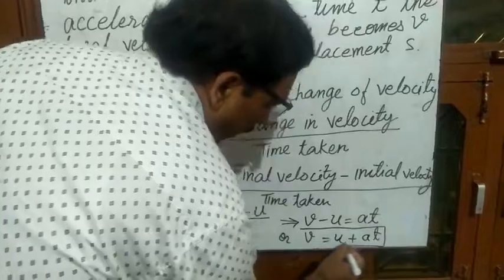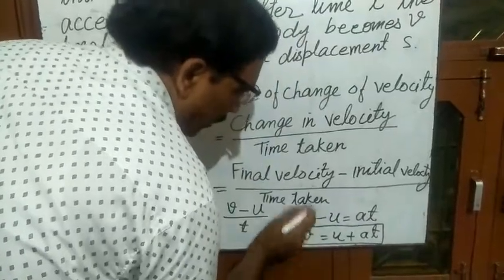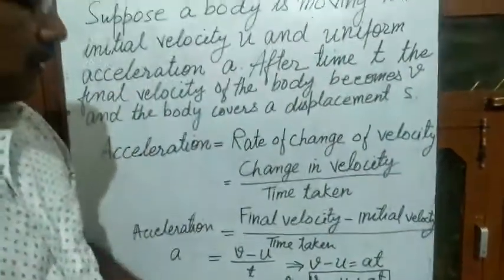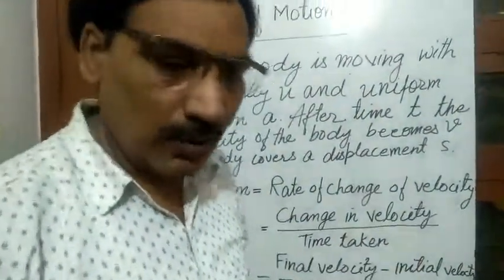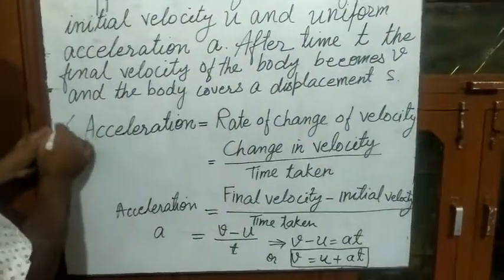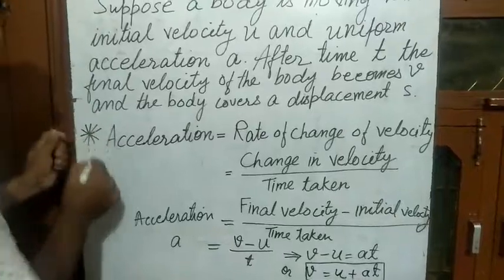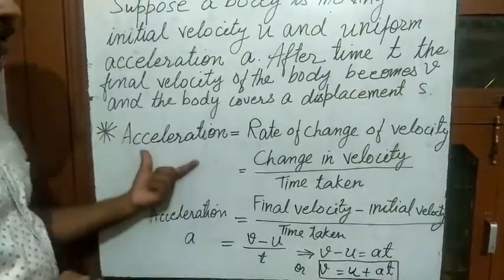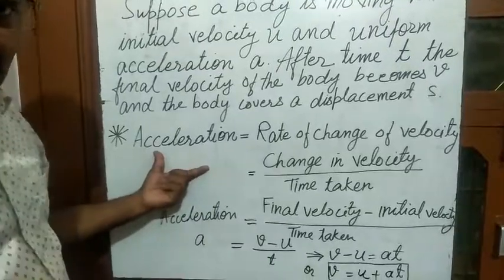This is known as the first equation of motion: v is equal to u plus a into t. This is known as first equation of motion. Clear? So we have got this equation by using the definition of acceleration. To find the first equation, we have used the definition of acceleration.